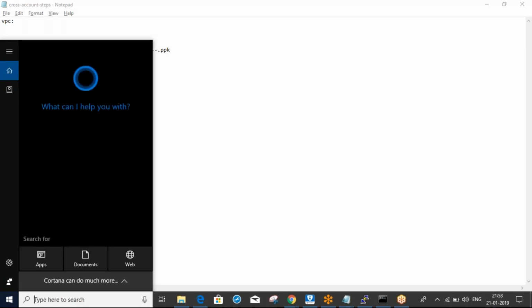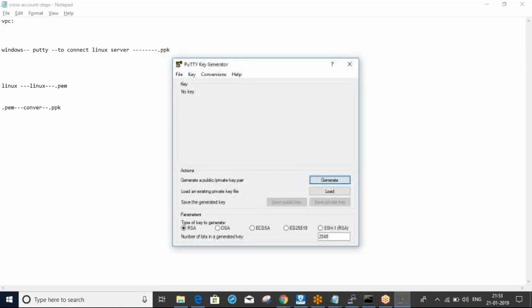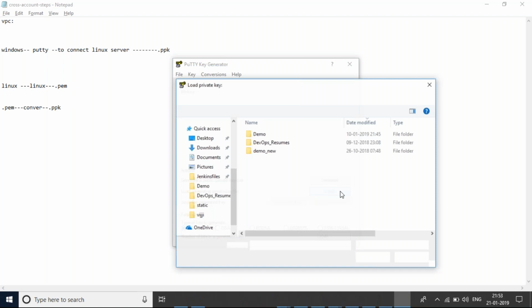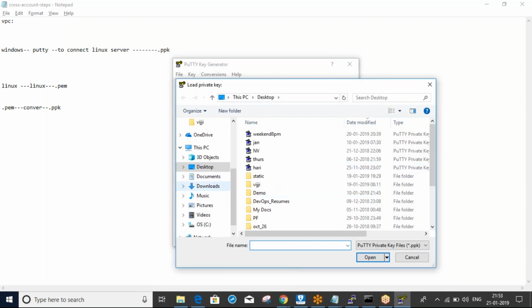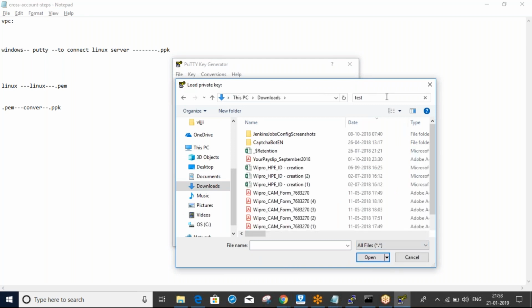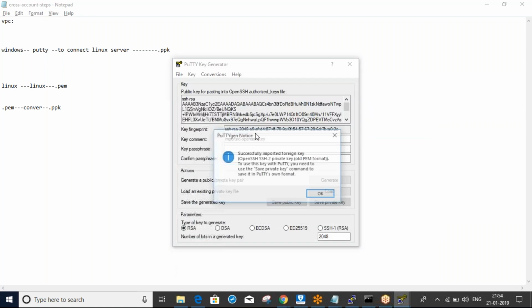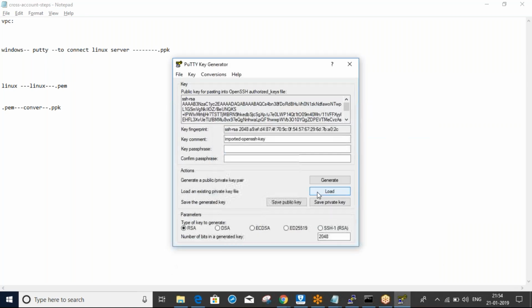To convert, any idea about Puttygen? Open Puttygen, load, just browse the test keys which you downloaded now. That's it. Just save private key.